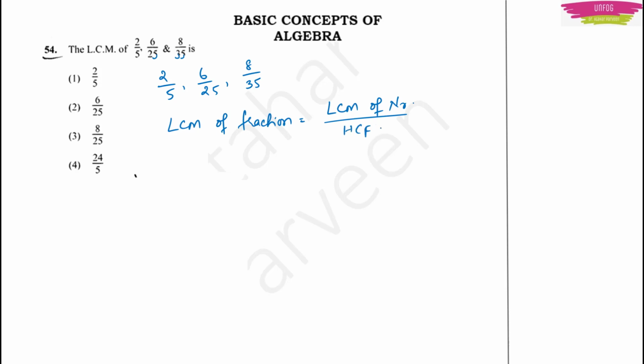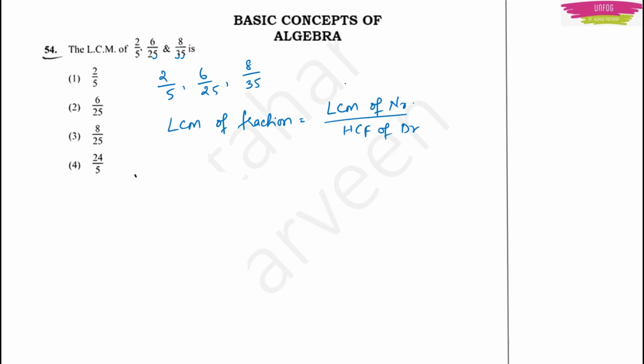Next question. The LCM of 2 by 5, 6 by 25 and 8 by 35 is... For this there is one small formula. What is the formula? To find the LCM of a fraction, the LCM of a fraction is equal to the LCM of numerators upon the HCF of denominators.